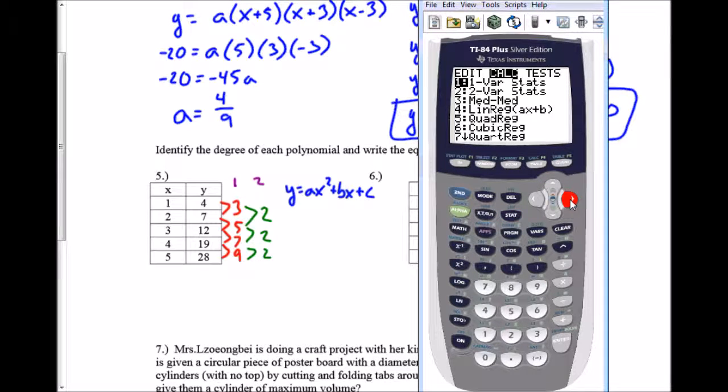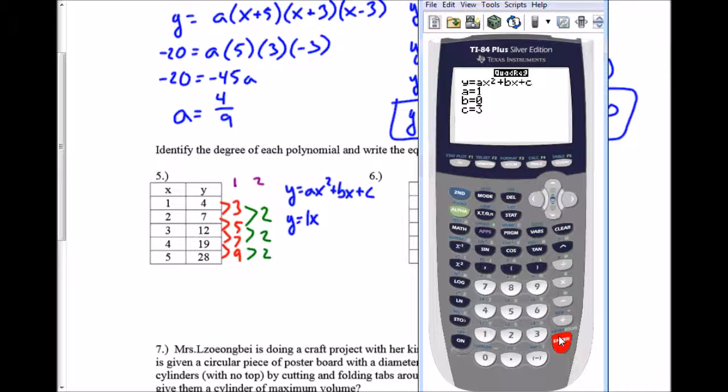And this is why I went and found the degree of the function. Since I know that this is a second degree function, it means I'm looking for a quadratic. So I go down to number 5, which is a quadratic regression. Hit enter. I tell it to calculate. And it essentially gives me my equation. It tells me that a is 1, so 1x squared plus 0x plus 3, which means my equation here is y equals x squared plus 3. And that's it.